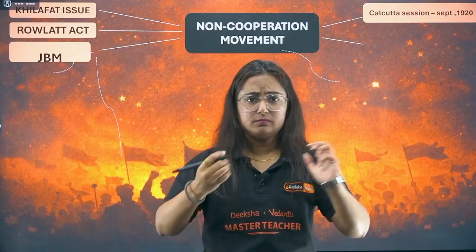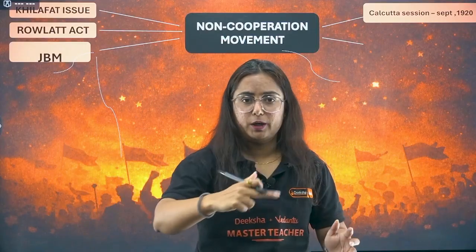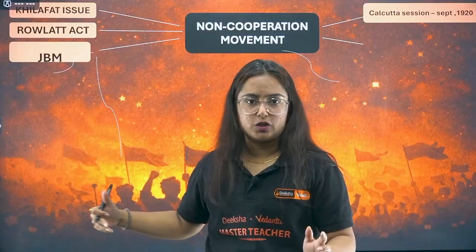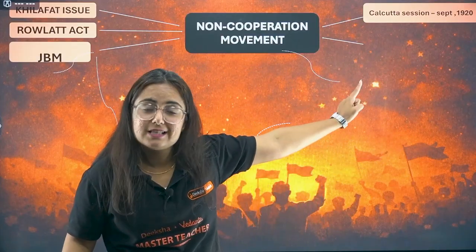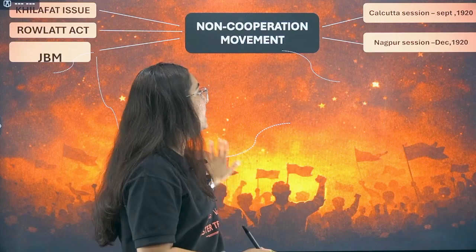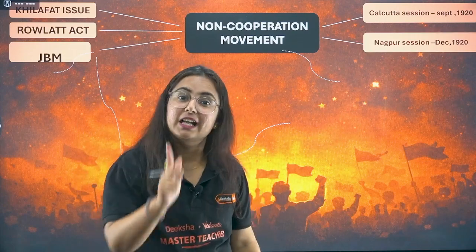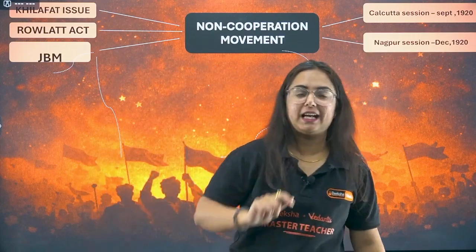Gandhiji came there. He brought a proposal that we are going to boycott all the British institutions. Do you agree? So basically, the proposal put forward to the members of the Indian National Congress by Gandhiji at the Calcutta session, September 1920, was accepted at the Nagpur session, December 1920.